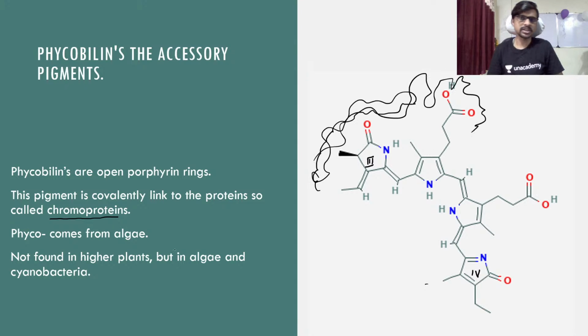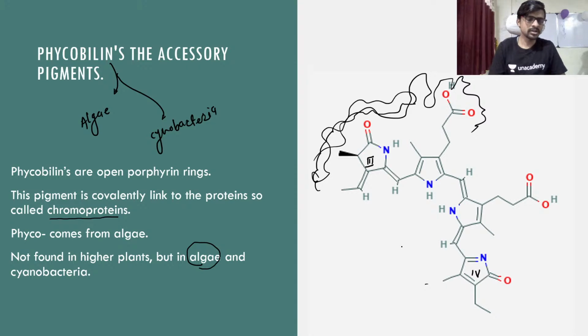Because of that we called it the chromoproteins. Phyco comes from the algae, and it is not found in higher plants, but algae and the cyanobacteria contain this phycobilin. So please write it down somewhere, guys. It is only present in the algae and the cyanobacteria. Okay, so it is very similar like your porphyrin ring, but the third and fourth carbon chain is not having the good bonding between two, and that's why it breaks into the structure like this.